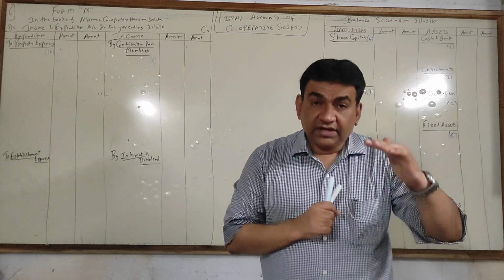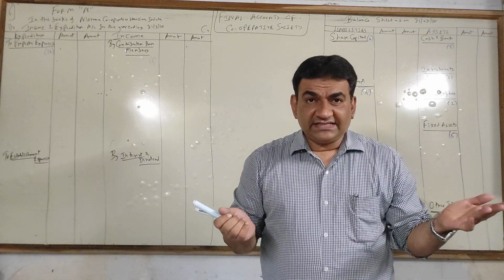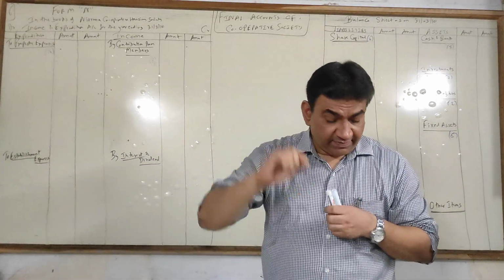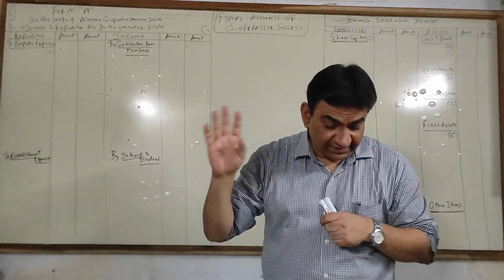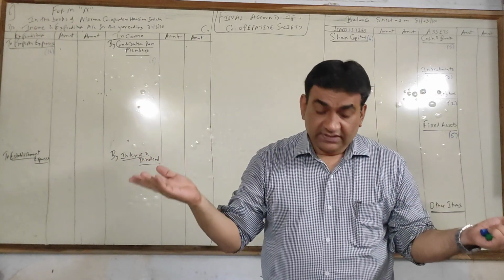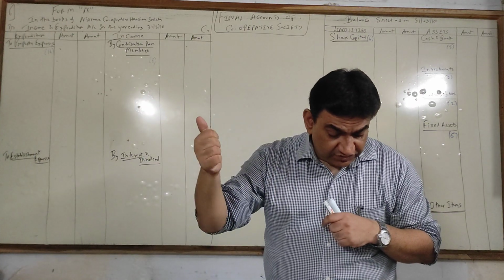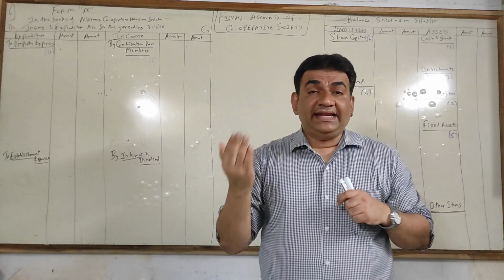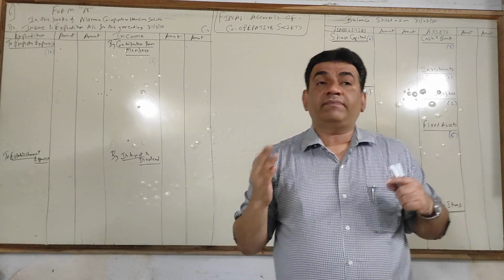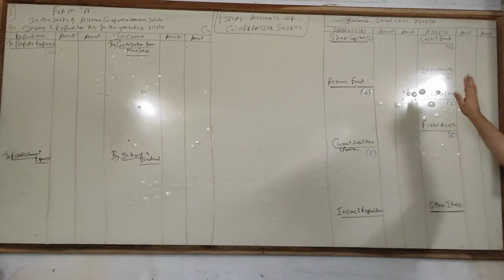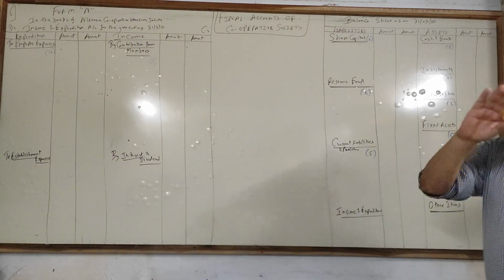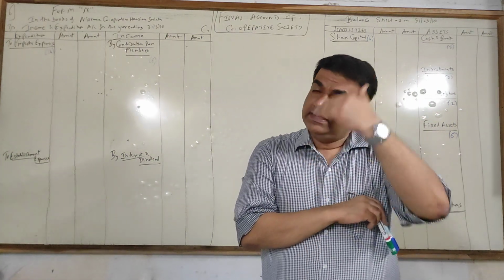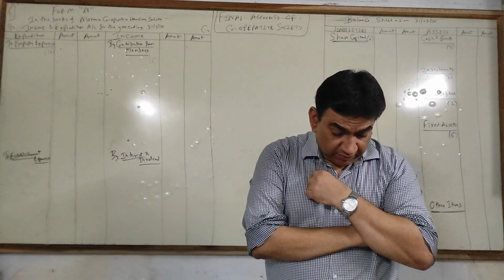Next, building, furniture, computer, all are fixed assets, so that will come under the heading fixed assets. You can write it on the side if you want. Building, computer, furniture, fixed assets. Cash, cash and bank. Now see, amount receivable from members. What I told you, anything which is receivable from members will be a part of debtors. So that will come under the heading sundry debtors. So if you want, you can write on the side sundry debtors. Or when I start, at that time you want to write, no problem.